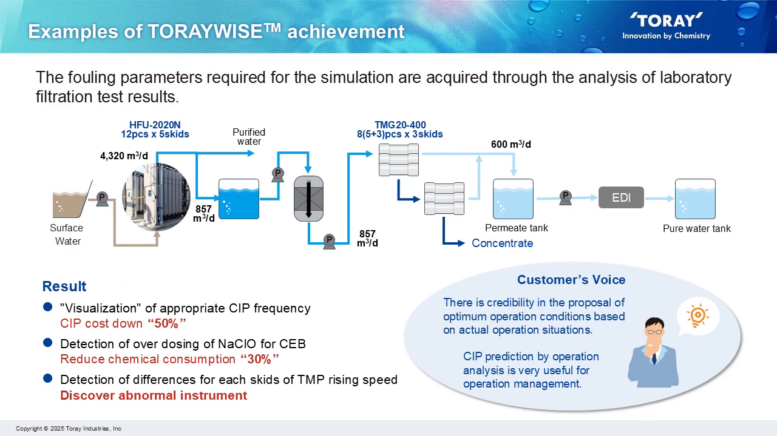This image is an installation case of TORAYWISE. This plant capacity is about 4,000 cubic meters per day for UF inlet. This plant had 2 problems. One is conducting CIPs at a high rate. The second one is overdosing on NaClO for TMC. Because the operator does not have operation skills for water treatment. But these problems were resolved by introducing TORAYWISE.